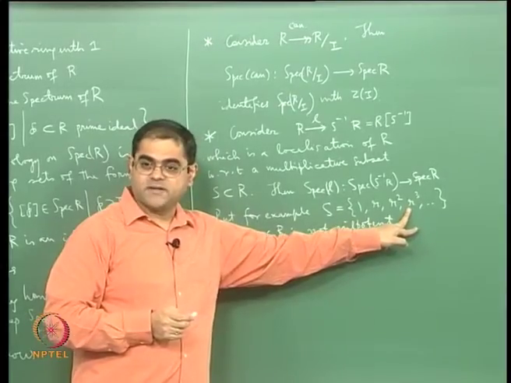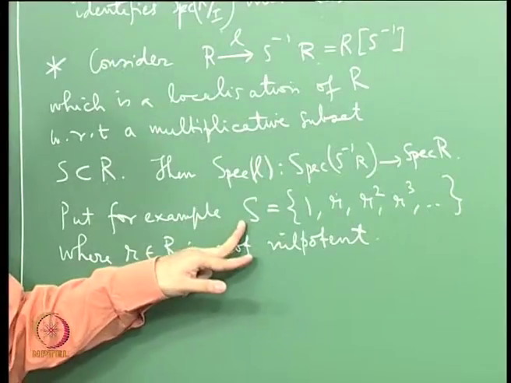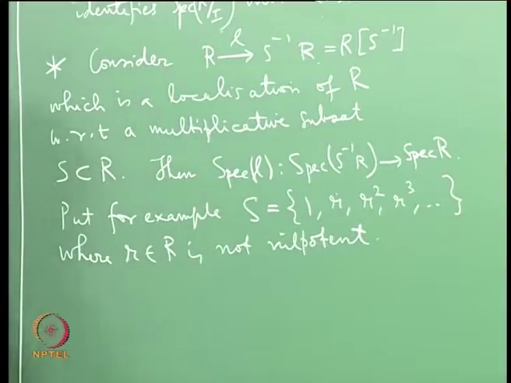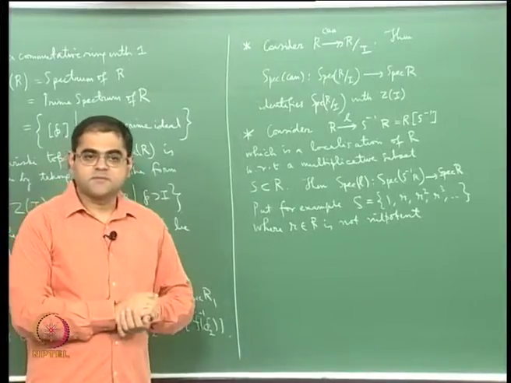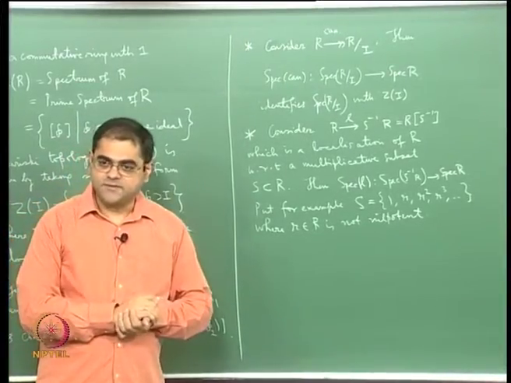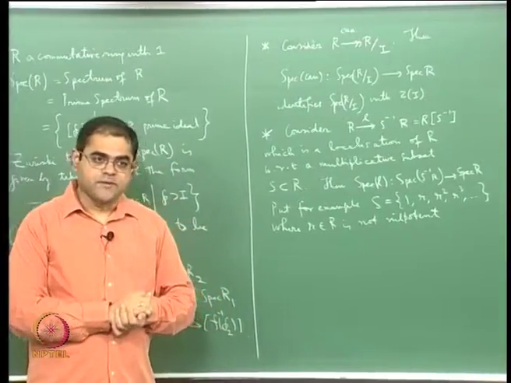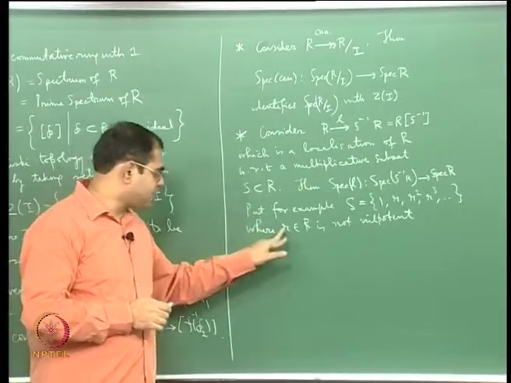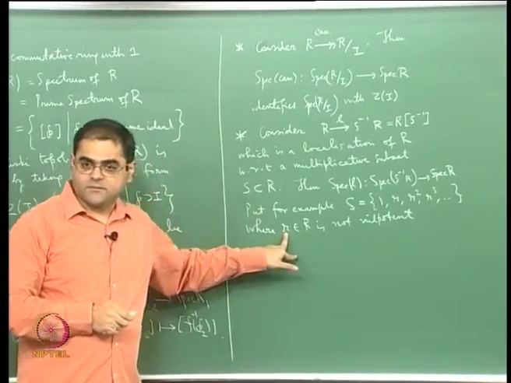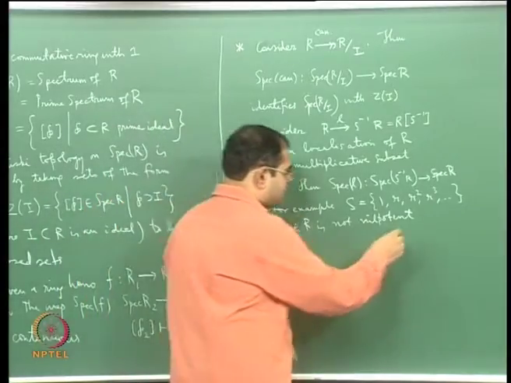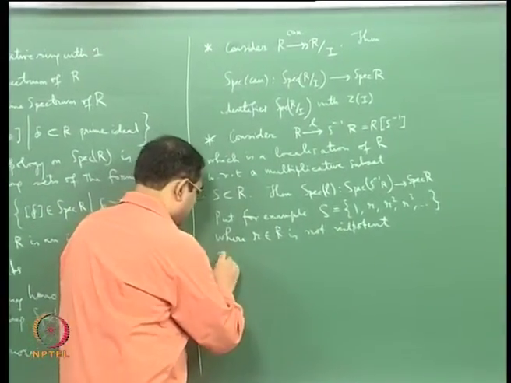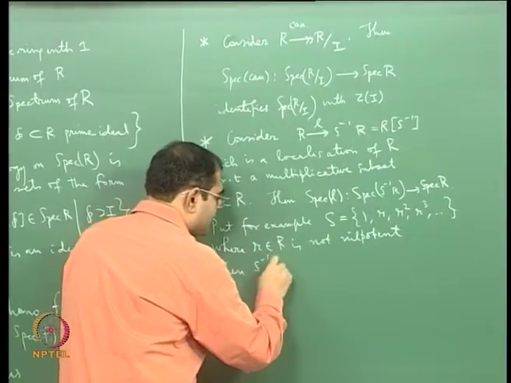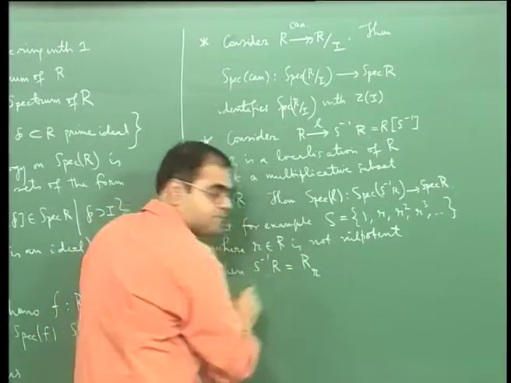If some power of it is 0, then the multiplicative set contains 0, and I don't want 0 in the multiplicative set. There are some books which say that 0 is allowed in the multiplicative set, but then the convention is that the localization becomes the 0 ring, and nobody wants to study the 0 ring as far as geometry is concerned. So we never want 0 to come inside the multiplicative set. That is the reason why I don't want small r to be nilpotent. And then in that case we normally write S inverse R as R localized at small r.